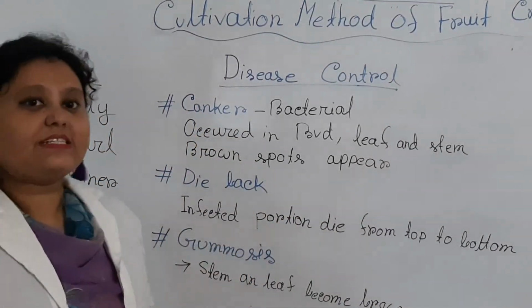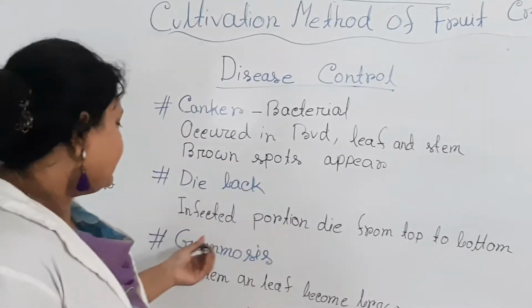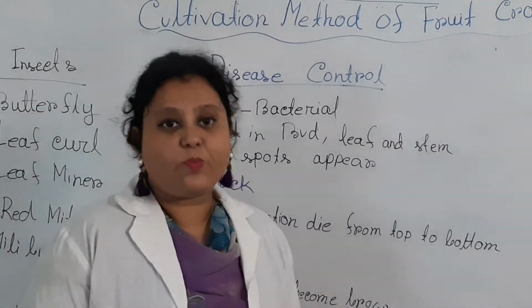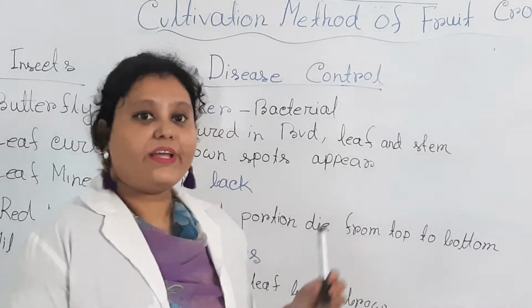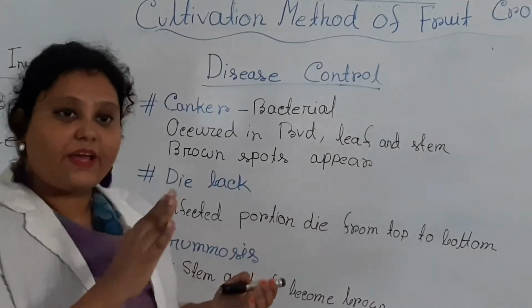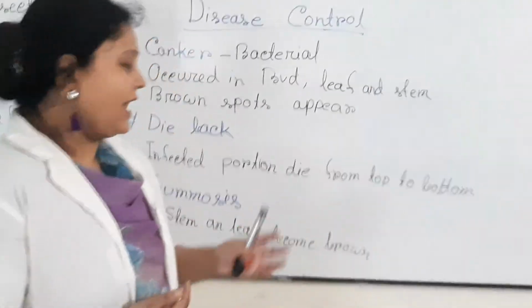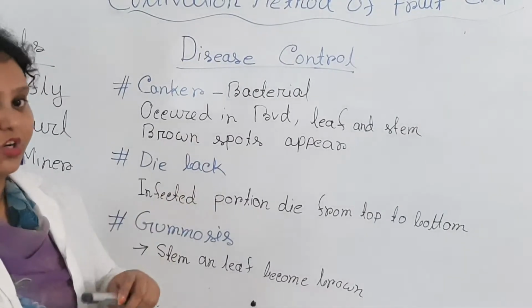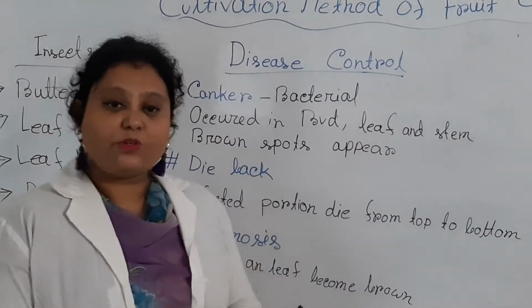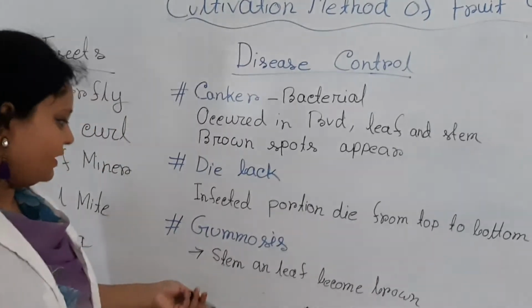Then the disease dieback. In this disease the infected portion dies from top to bottom. Basically, when this disease attacks the plant, the infected portion firstly starts to die, and then from top to bottom all portions die. Then the gummosis disease.